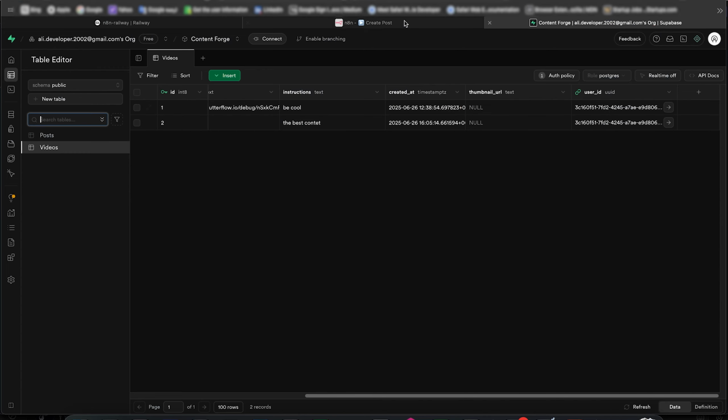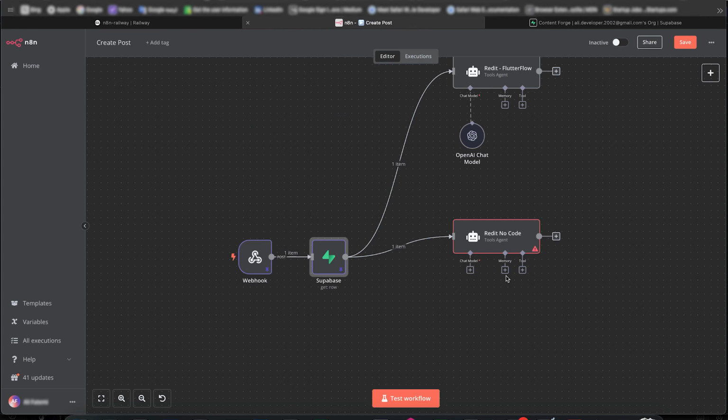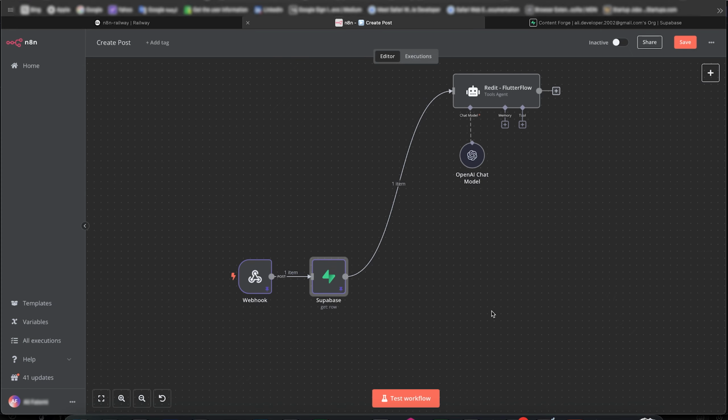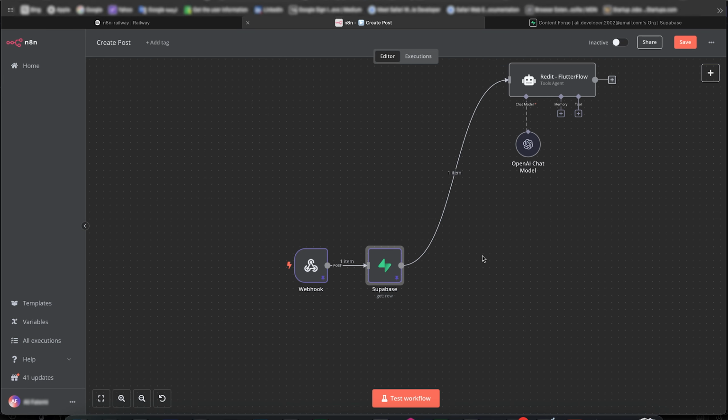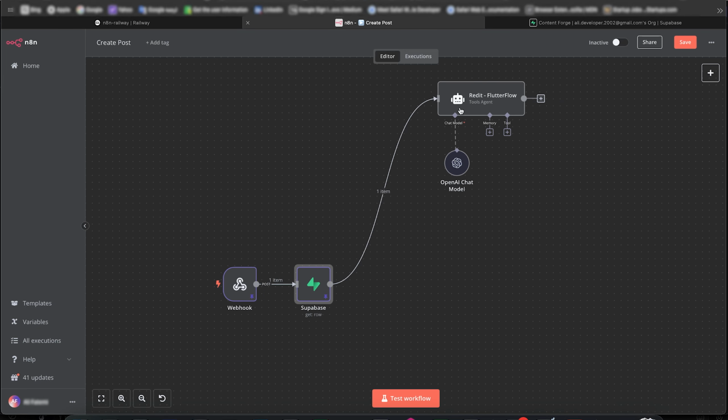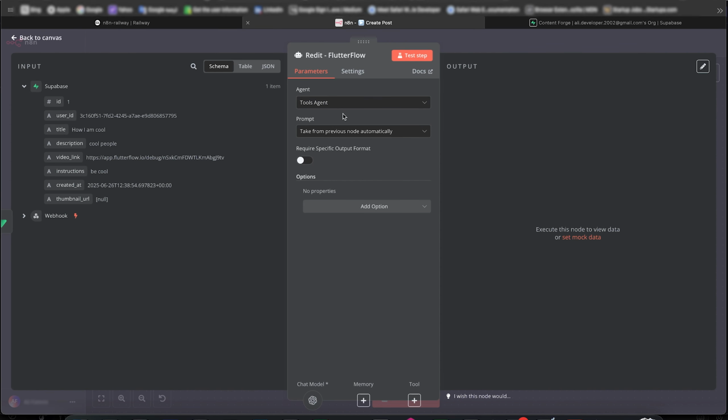Always make sure you are creating the simplest version possible on your first tries, okay? Pro tip. And then after this runs, we can run a bunch of AI agents, like 5 or 8, depending on which platforms we want to publish for. For now, I'm going to create the one for Reddit. So we have to do some prompting. We need to define a prompt. How do we define it?